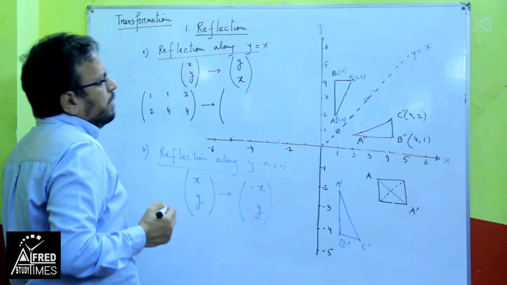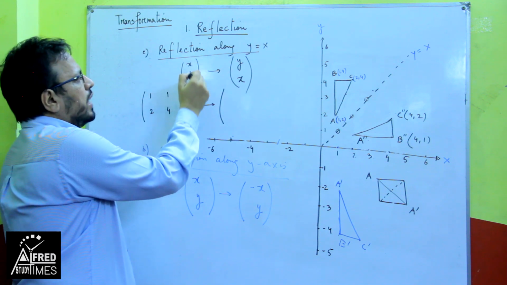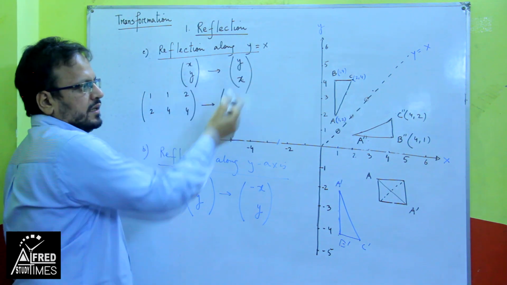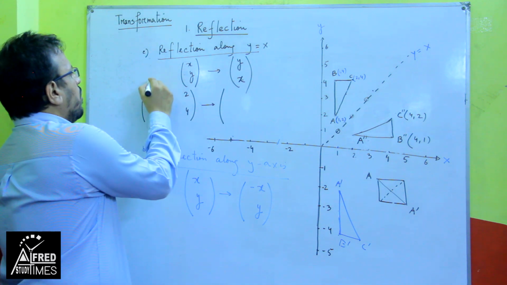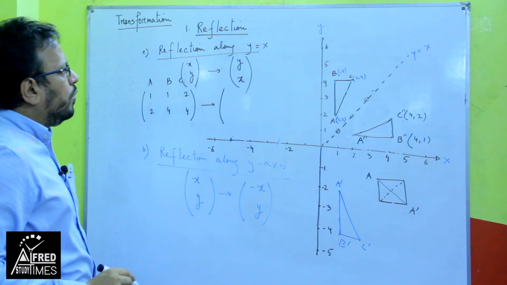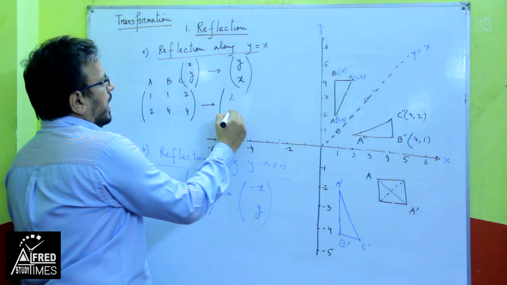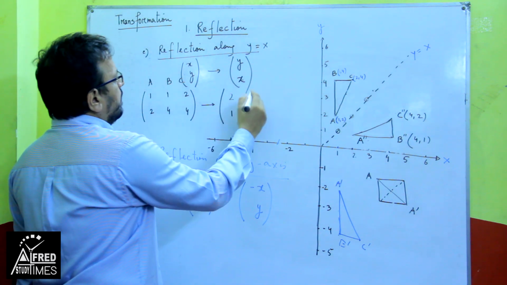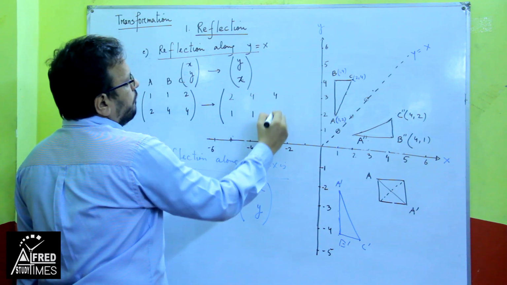In the same way, with the matrix method, just remember the XY coordinate will become YX, it reverses. So if I reverse this one, these are the coordinates A, B and C, and when we reflect it, 1, 2 will become 2, 1, B will become 1, 4 to 4, 1, and 2, 4 becomes 4, 2.